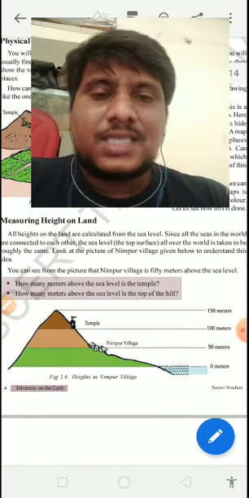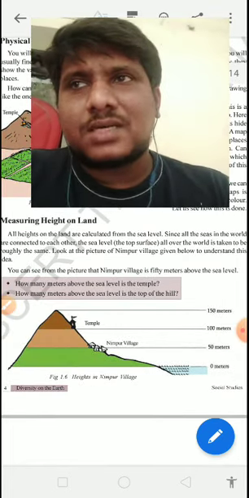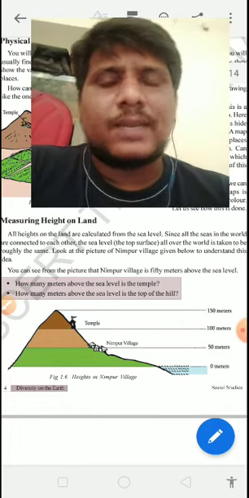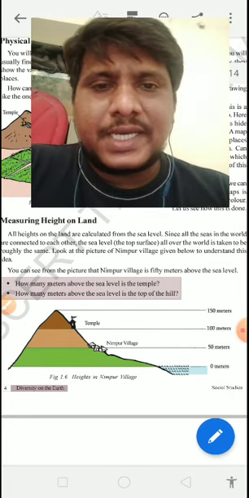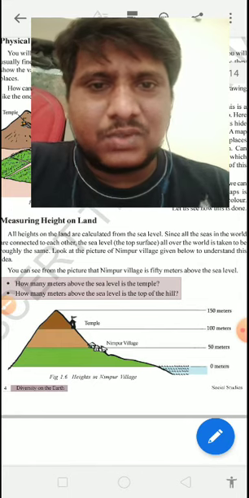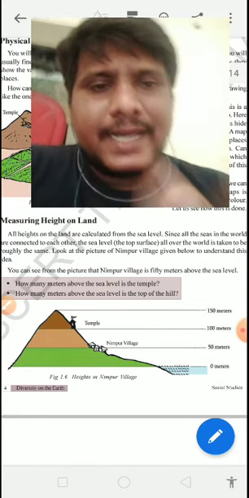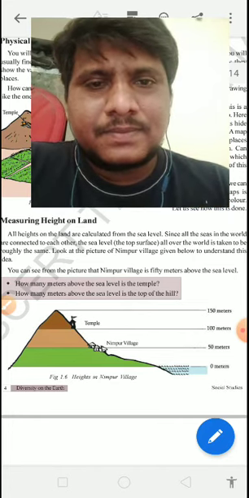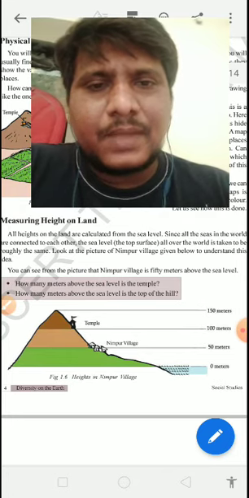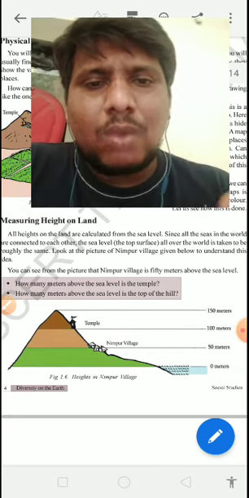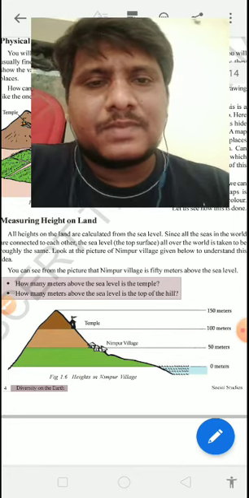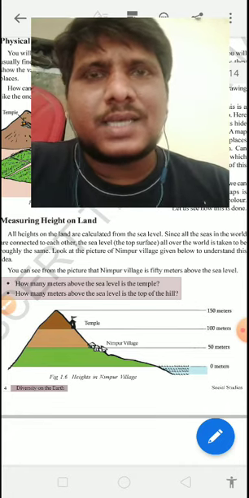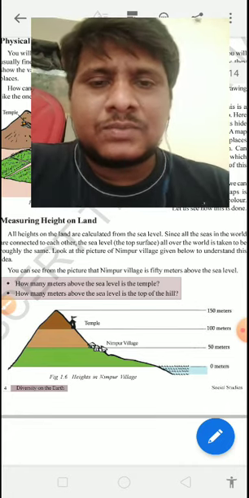Children, what's the sea level? Sea level is nothing but wherever the water is ending. For example, we have the Indian Ocean, the Arabian Sea. Wherever the beach area is, Goa beach and Vizag beach, we know very well about that. Whenever the water waves are ending on that particular area, we will call it a sea level. From there we will measure the height of the particular land, mountains or land masses or anything which is the highest in length, that is mountains or plains or hills or valleys. So like that we are going to calculate.